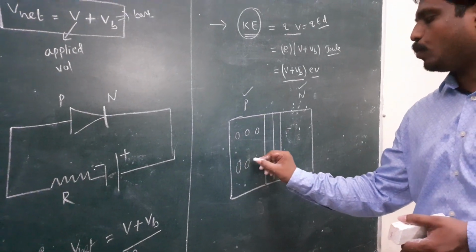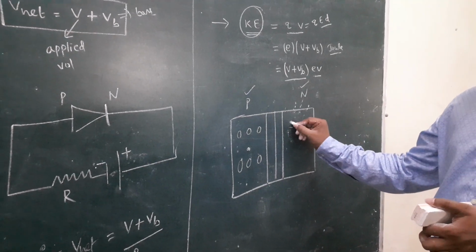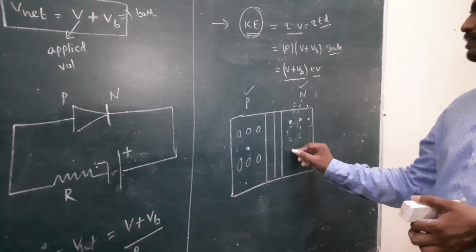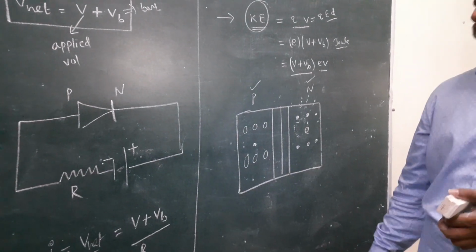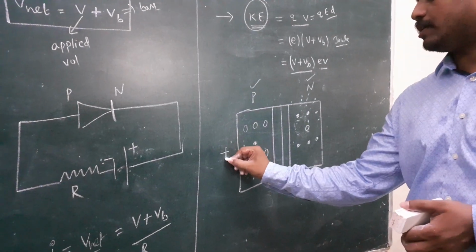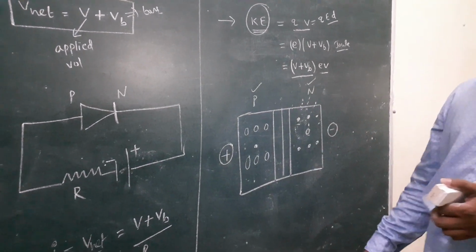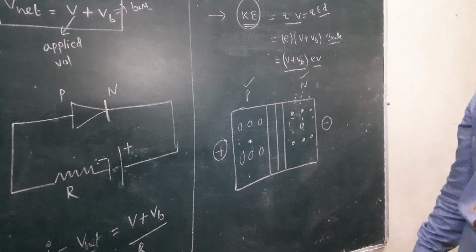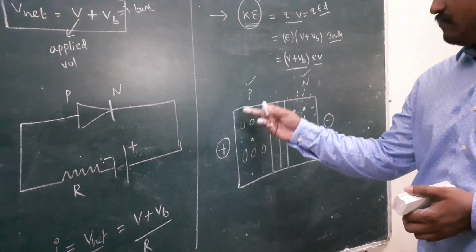Holes. The minority is electrons. In the N region, what are the majority charge carriers? Electrons. The minority is holes. Here, P is connected to positive and N is connected to negative. This bias is said to be a forward bias.